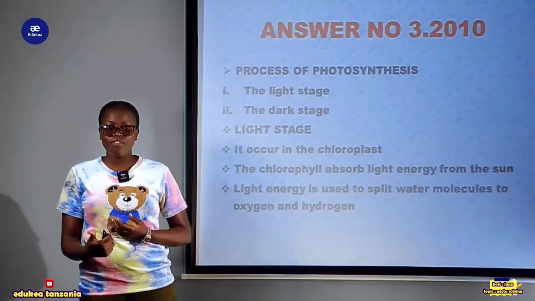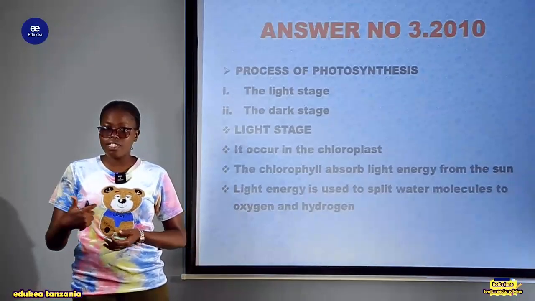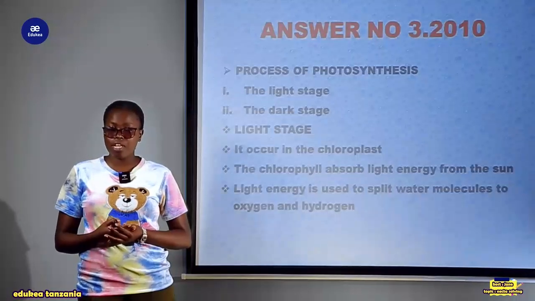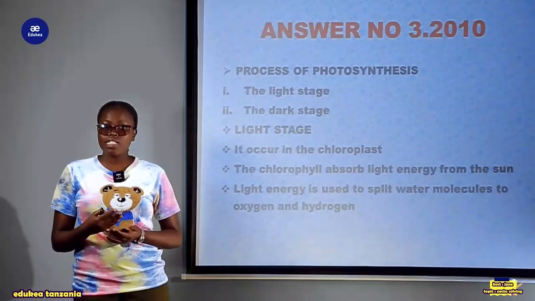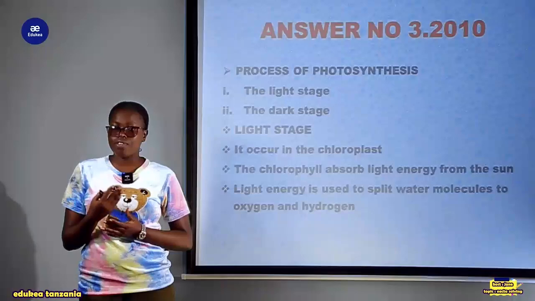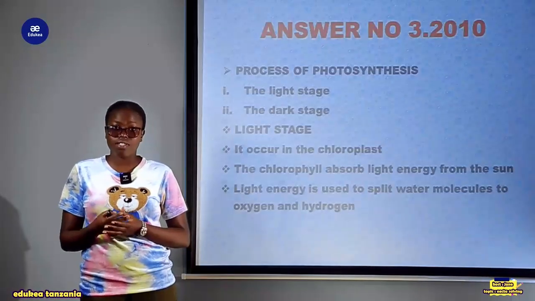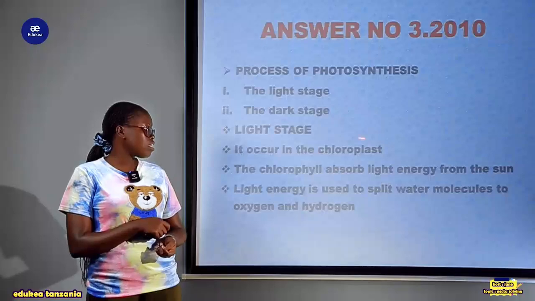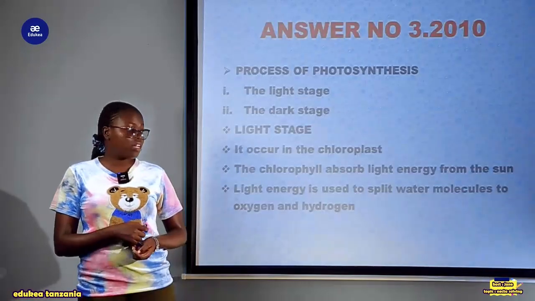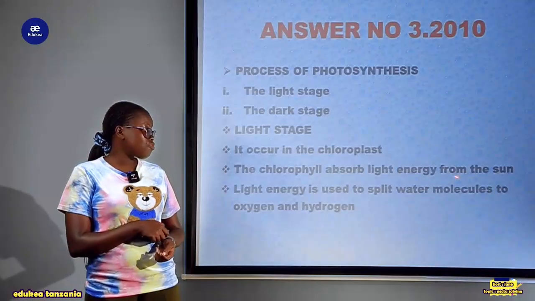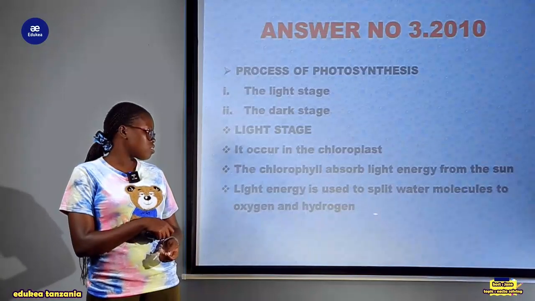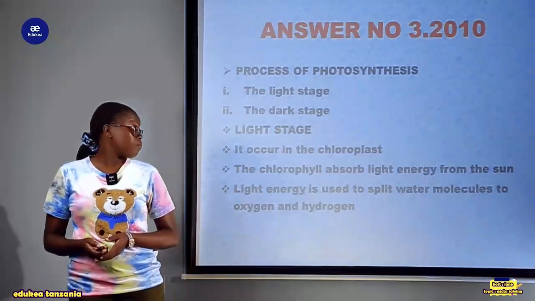So, the site for photosynthesis in the light phase is the chloroplast, which is located in the leaf, where it contains the green pigment known as chlorophyll for maximizing the surface area for the absorption of sunlight for the photosynthesis process. So, it occurs in the chloroplast and the chlorophyll. Within the chloroplast is the chlorophyll. Chlorophyll absorbs light energy from the sun, and the light energy is used to split water molecules into oxygen and hydrogen.